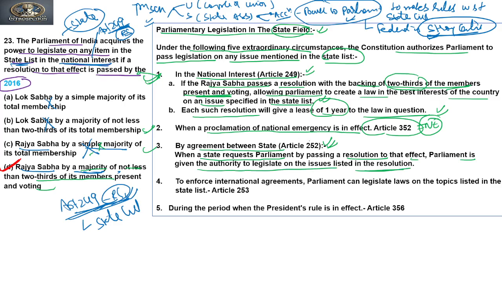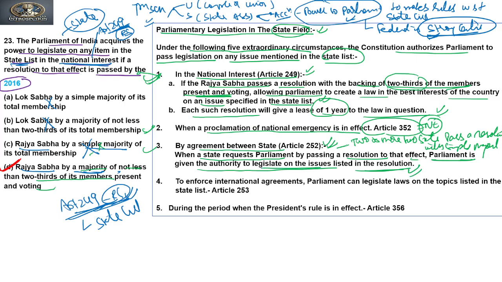So according to 252, if two or more states pass a resolution with simple majority, then the Parliament can make law with respect to the State List according to the resolution.